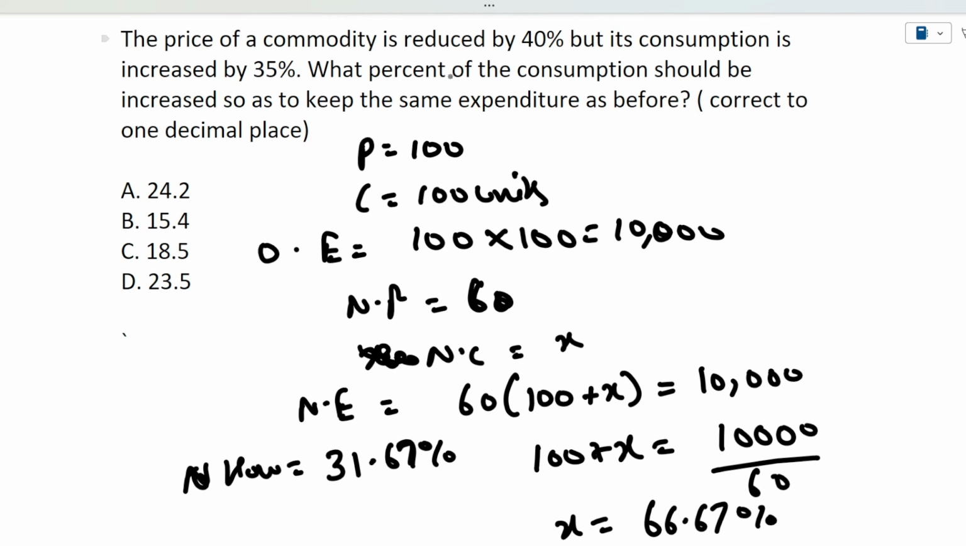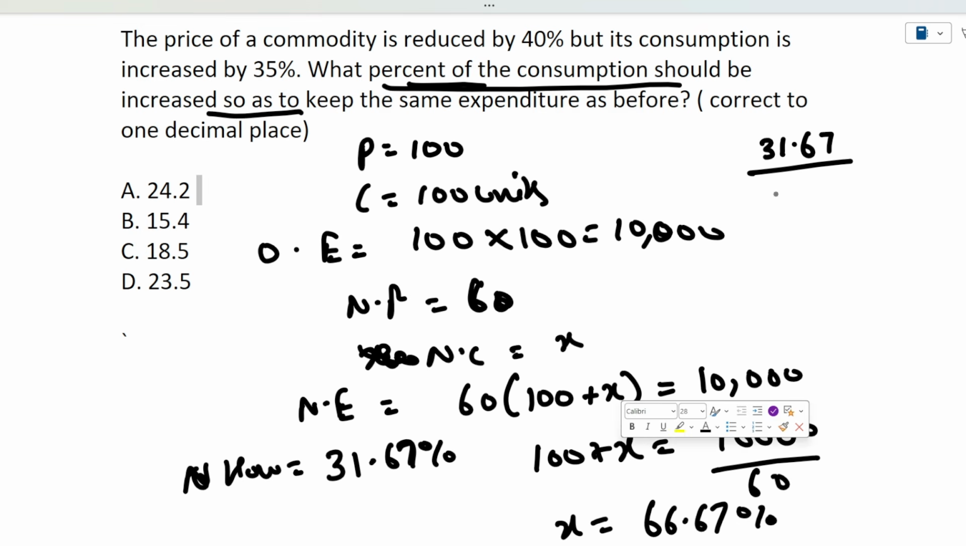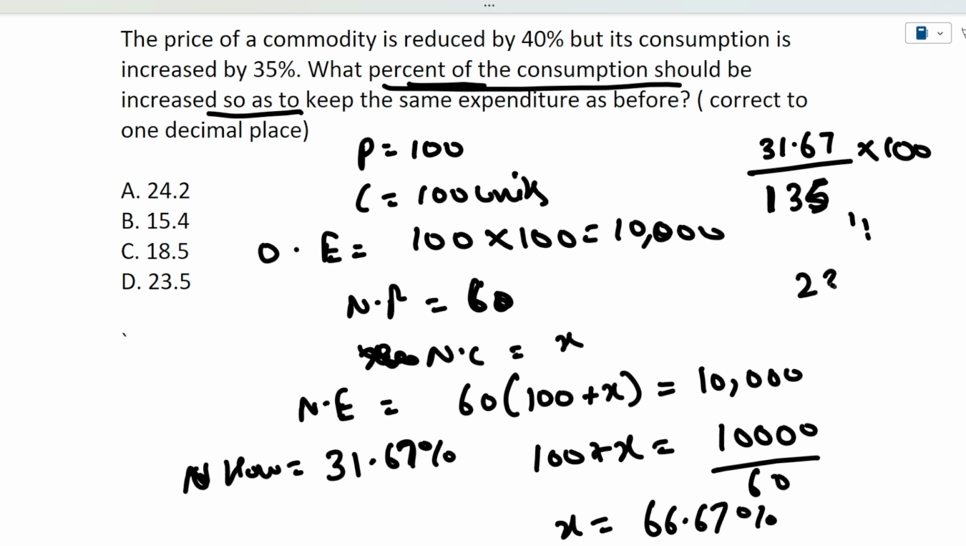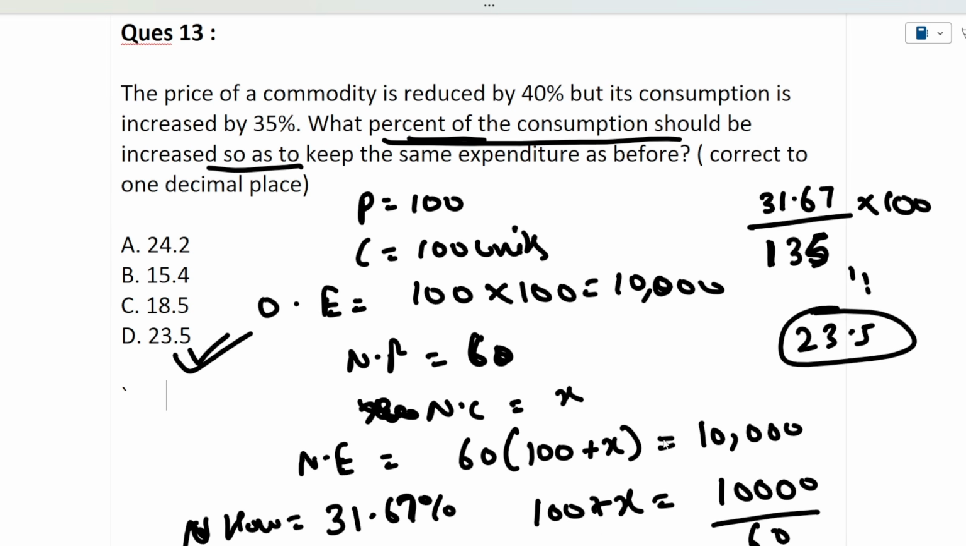But again, what percentage of the consumption? This is how much the consumption has increased, but we need to find what percentage of the consumption should be increased so as to keep the same expenditure as before. So it will be 31.67 divided by original consumption. Will it be 100 or 135? It will be 135, because 31.67 is the additional consumption that should increase over and above the 35% that was increased before. So it will be 31.67 divided by 135 into 100, and approximately this value will come as 23.5. 23.5 is the correct answer here. I hope this question is also clear to you.